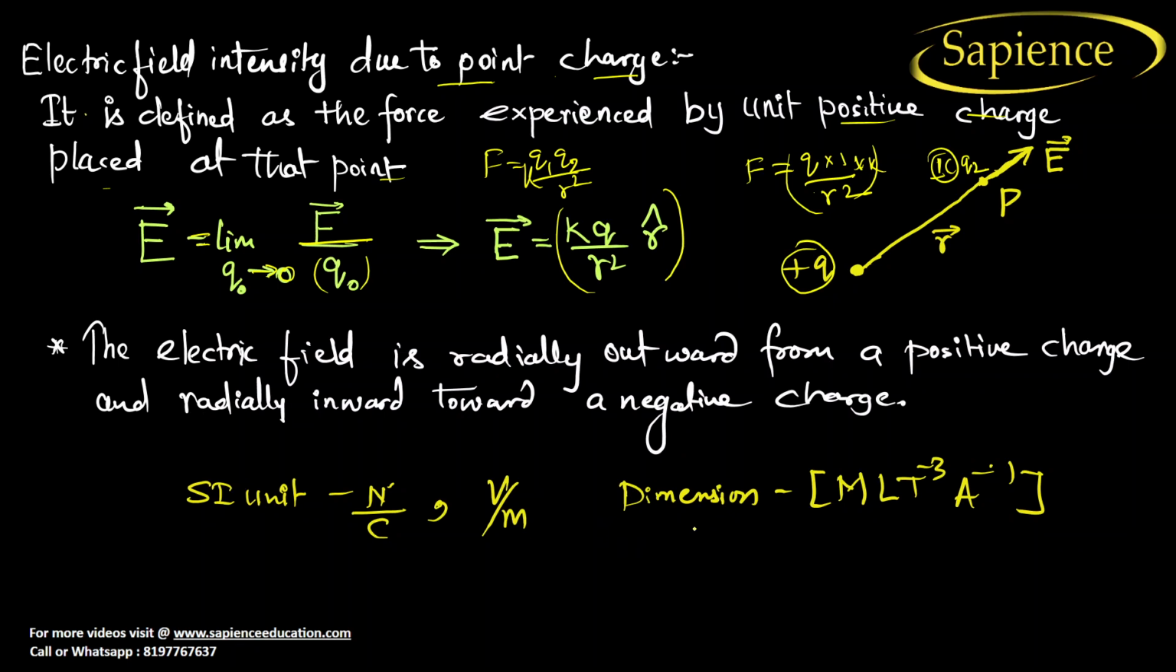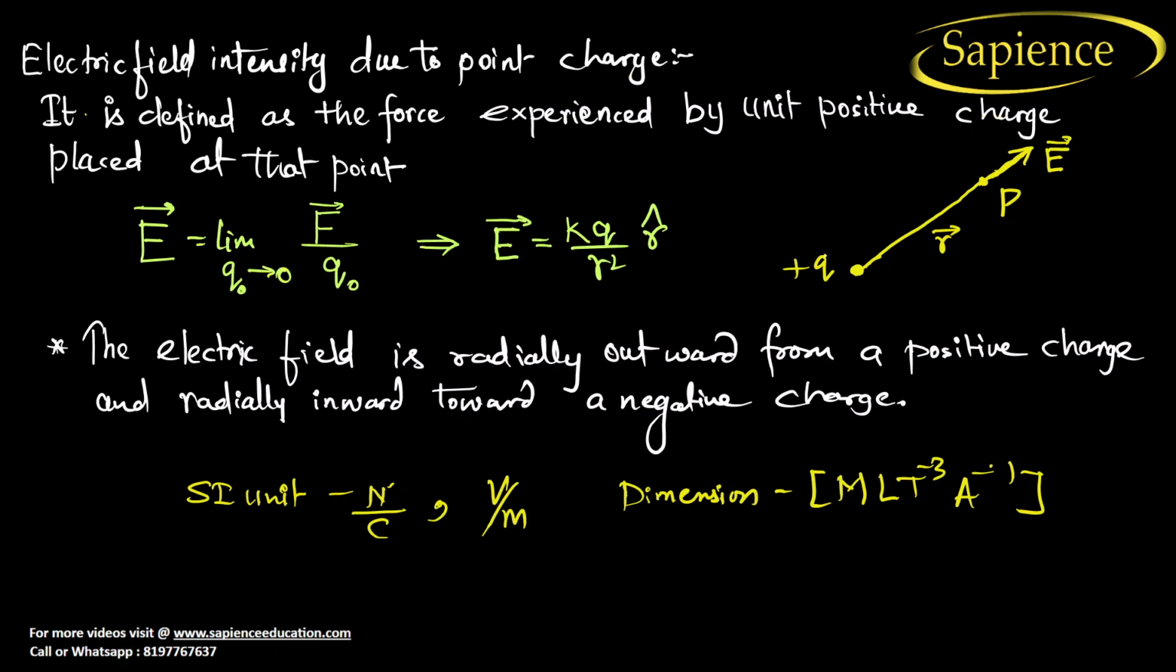See here, let us consider this is a charge Q. And I want to find the electric field intensity at a point P due to this charge. So I have to put a unit charge Q naught, which is equal to 1 coulomb, or any unit charge we have to put. Now, as per Coulomb's law, we will have a force.